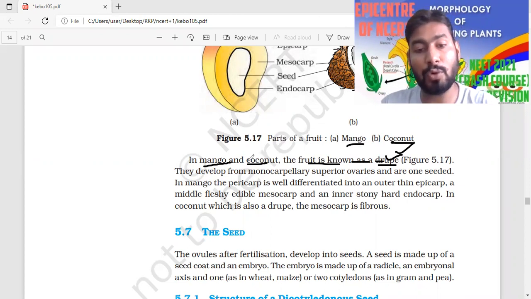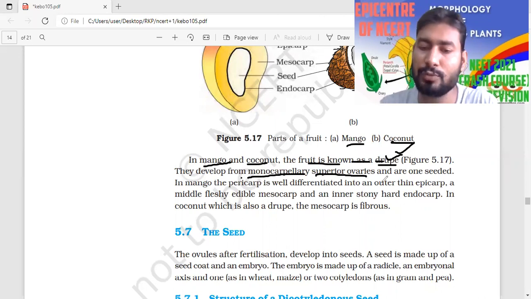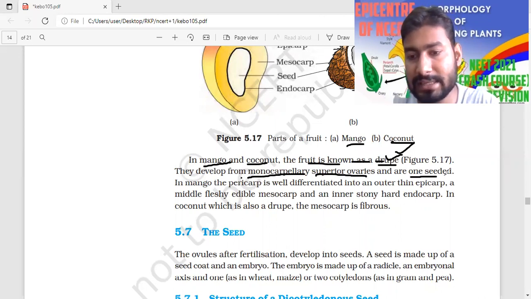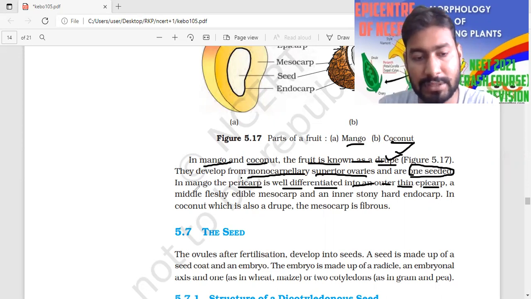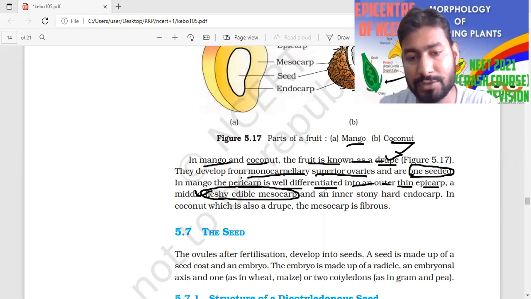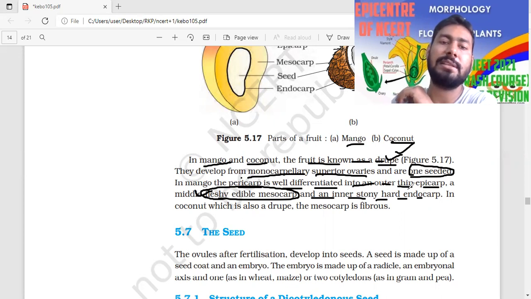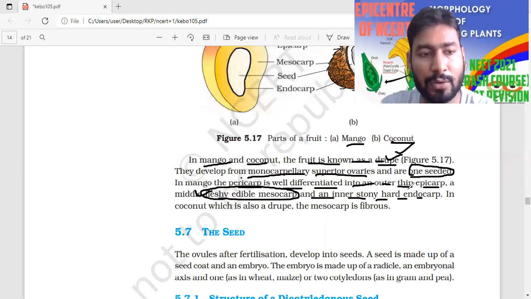They develop from a monocarpellary ovary. Very, very important, I told you most of the time it will be monocarpellary, and the ovary is always hypogynous, superior, and one-seeded. In mango, the pericarp is well differentiated into the thin outer epicarp, the middle fleshy edible part, which is the mesocarp, and the inner stony hard part, which is known as the endocarp.